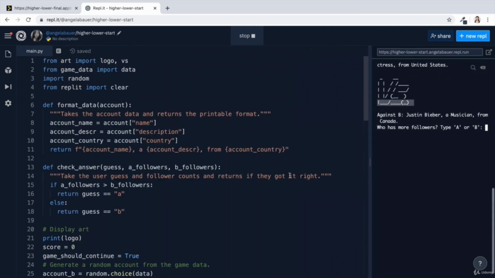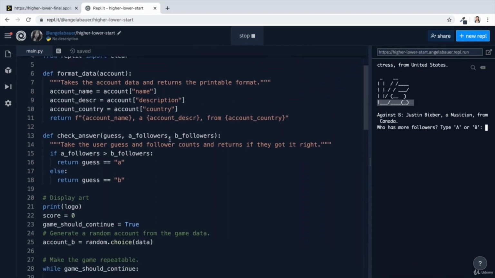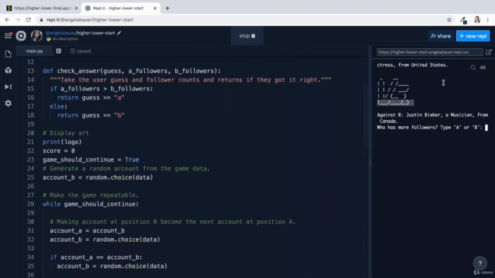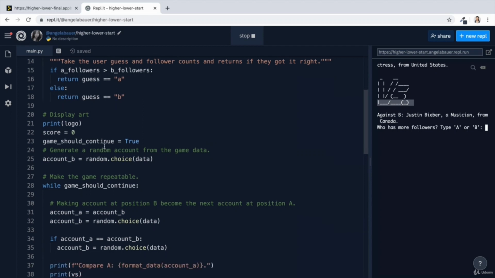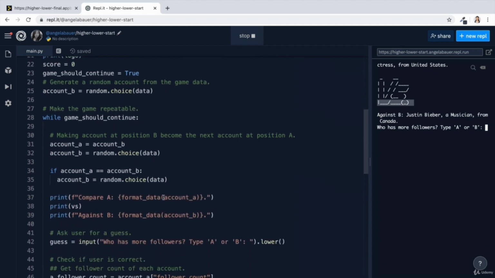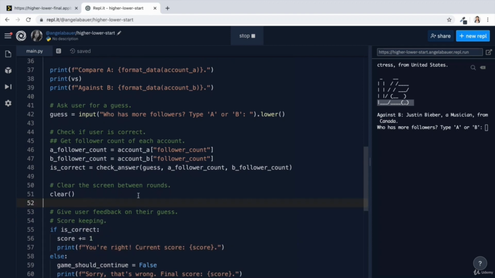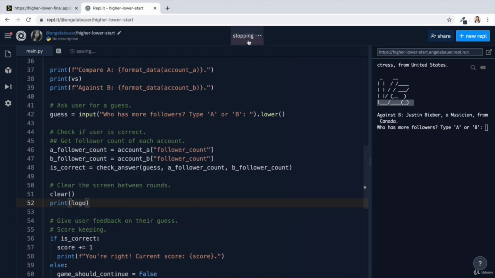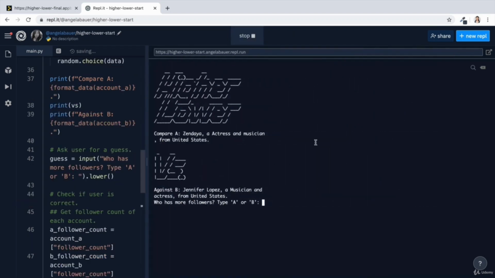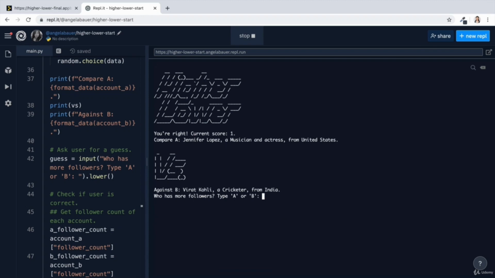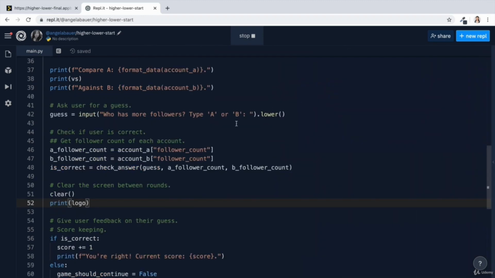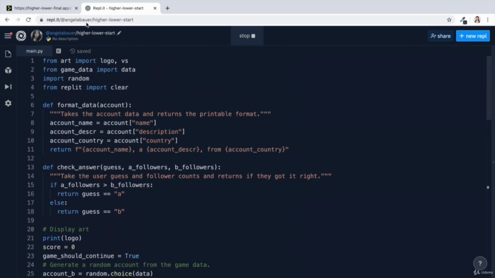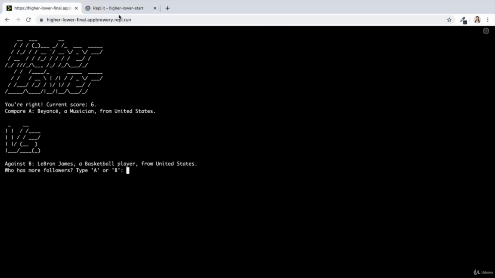Now, the only thing you'll notice is that the logo disappears in each successive round. It might be nice to see it even if we're going to the next round. So to do that, we have to print the logo just after we clear the screen, right here. So now, even though we've cleared the screen, we still get to see the logo, again, as long as we get the answer correct. That's all there is to it. We've now completed all of the functionality that's in the final version of the game.